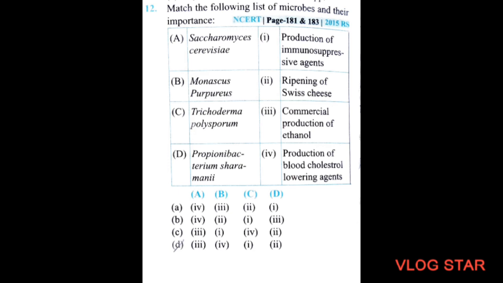So let's match. Saccharomyces cerevisiae will be with the commercial production of ethanol. B. Monascus purpureus will be with the production of the blood cholesterol lowering agent. Trichoderma polysporum will be with production of immunosuppressive agent, and D will be with the ripening of Swiss cheese.